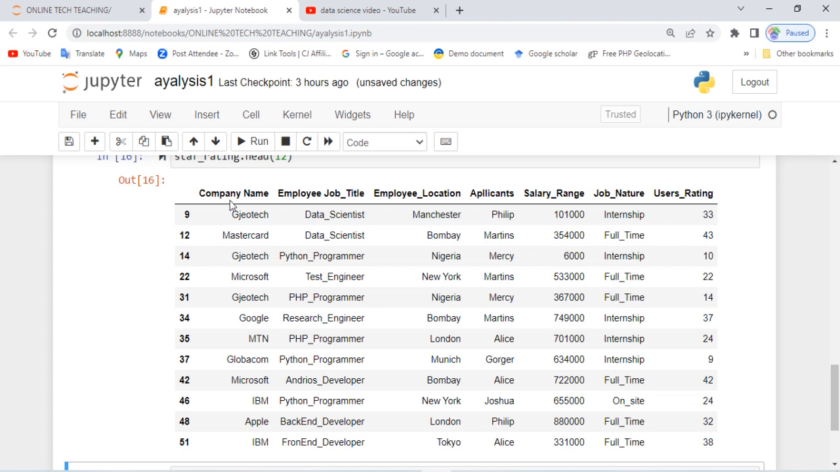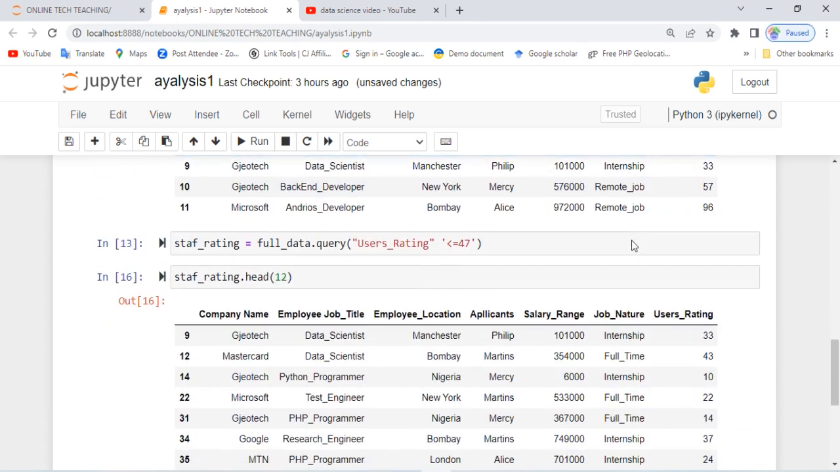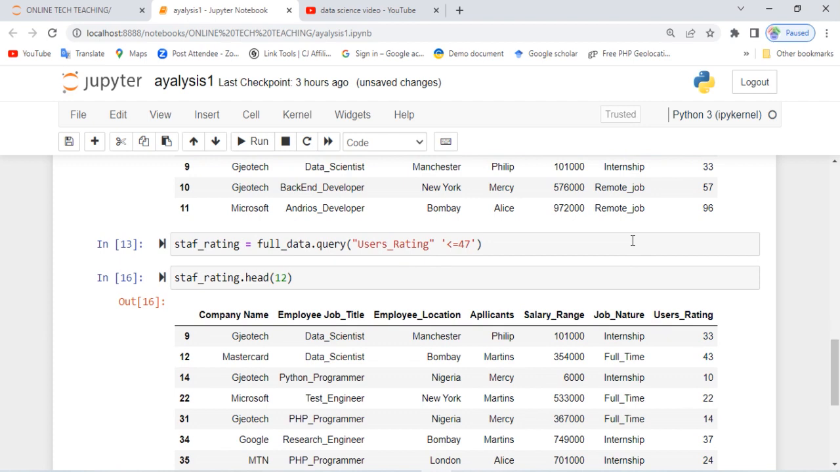We have first the company name, Gigotech, the employee job title, data scientist. Now we have a job location. We have an applicant, Philip. The salary allocated to Philip is $10,000. We have another person. You see how their salary ranges. Now that we have this, we've successfully implemented the use of rating.